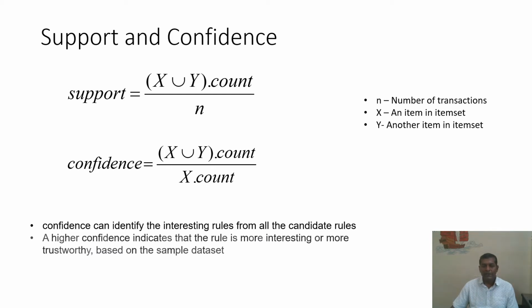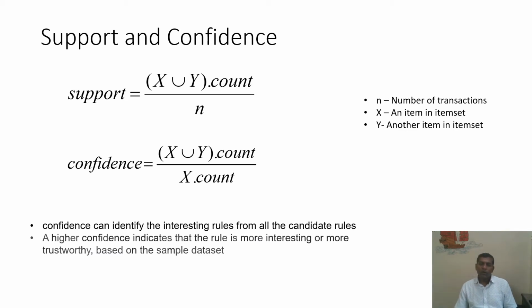Then confidence is the total count where X and Y are purchased divided by the total count where X is purchased. So this is how we calculate confidence.